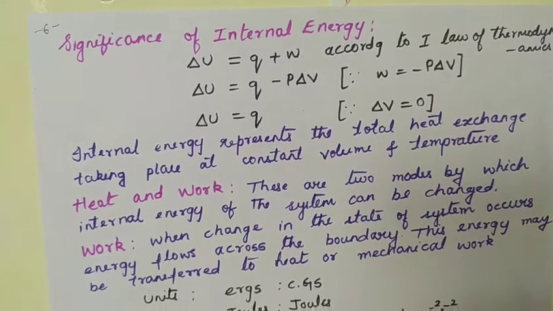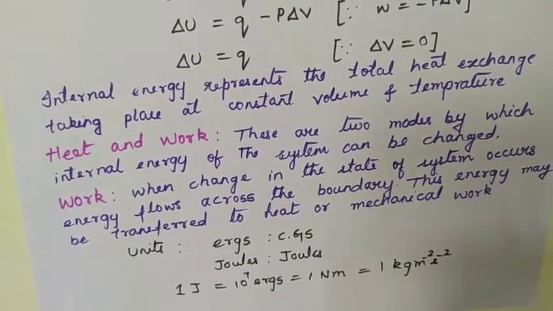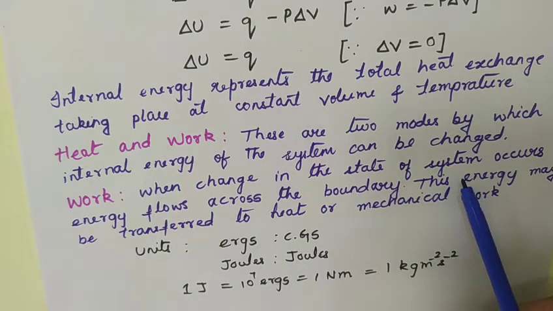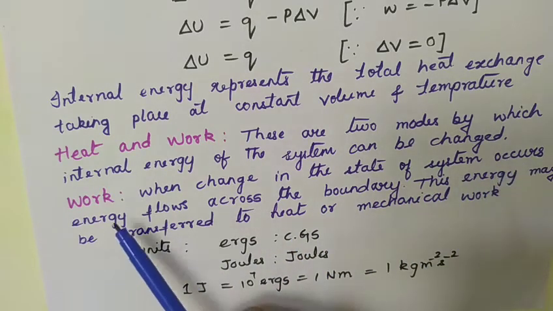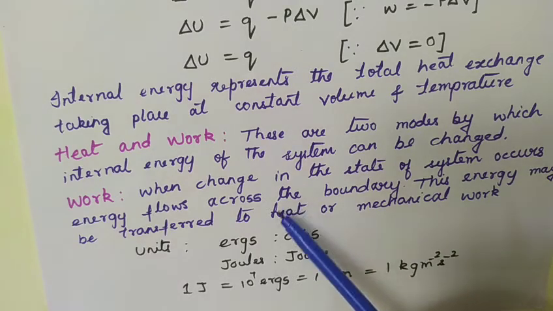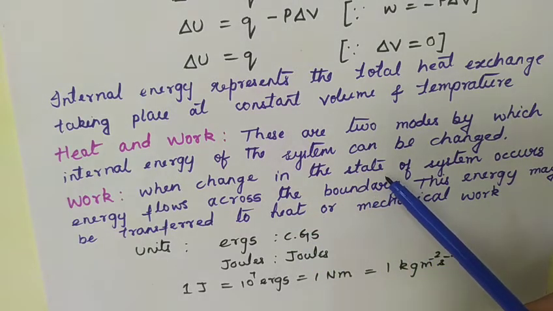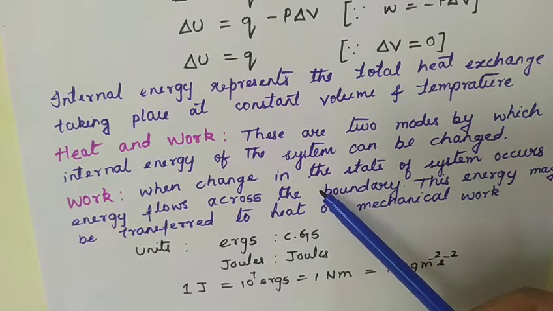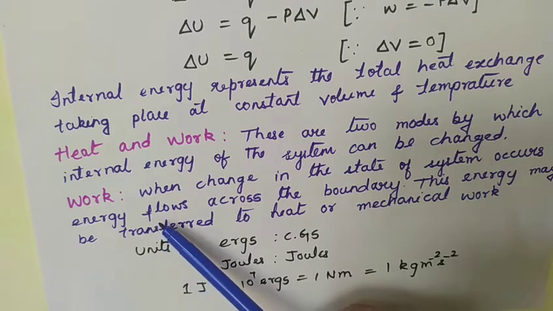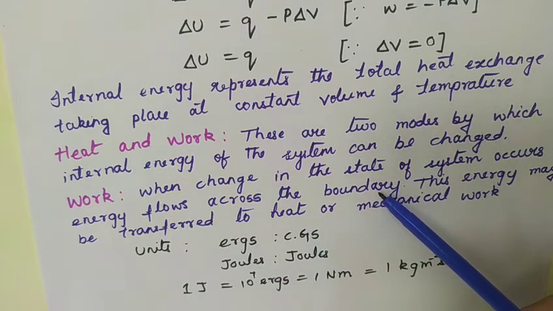Now let's define what work is. When a change in the state of the system occurs, energy flows across the boundary. So we know that system and surrounding are separated by the boundary. And if any change is occurring in any system, so consider a beaker containing water, if there is a change in that system, then energy flows across the boundary, right?